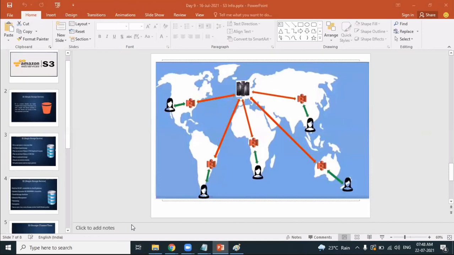The cross-region replication is specific to the event of creation. Generally, object updates are very rare with respect to files. Updates and deletions need to be done manually, but replication happens only for the event of creation.